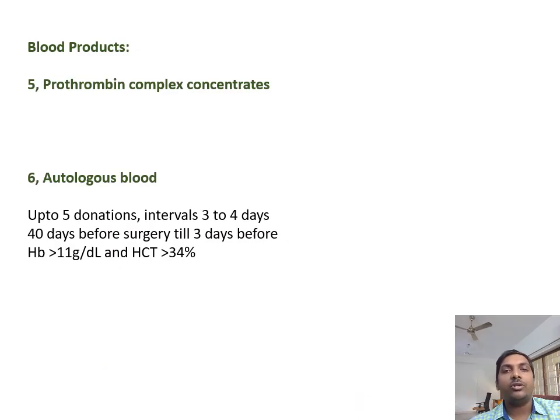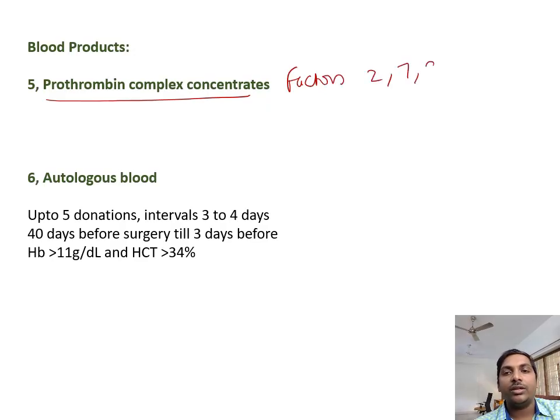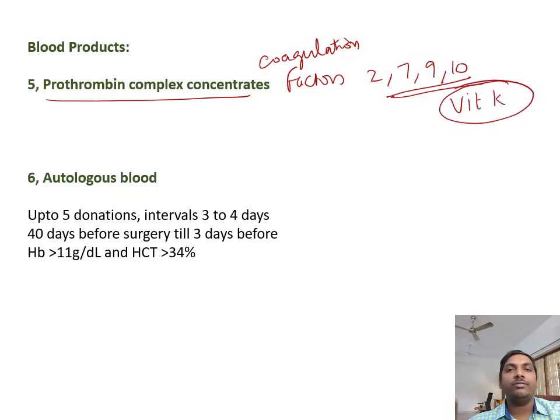There is another important blood component which is rarely available, that is prothrombin complex concentrate. It contains factors 2, 7, 9, 10. There are 13 coagulation factors, of which 2, 7, 9, 10 are produced in the liver with the help of vitamin K. In case of liver failure, the vitamin K dependent production will be minimal, so the patient will go into a state of coagulopathy. Also in patients who are given warfarin, a blood thinning agent that prevents the formation of vitamin K dependent coagulation factors 2, 7, 9, 10.